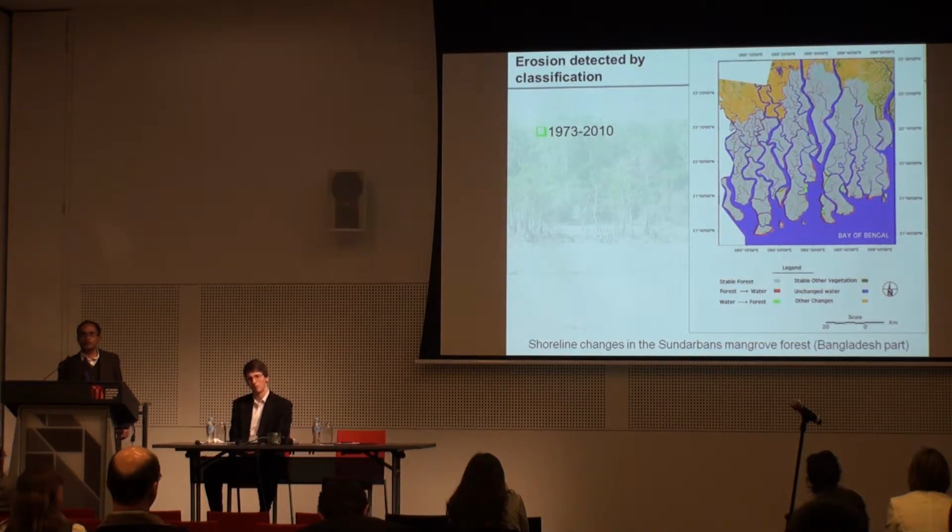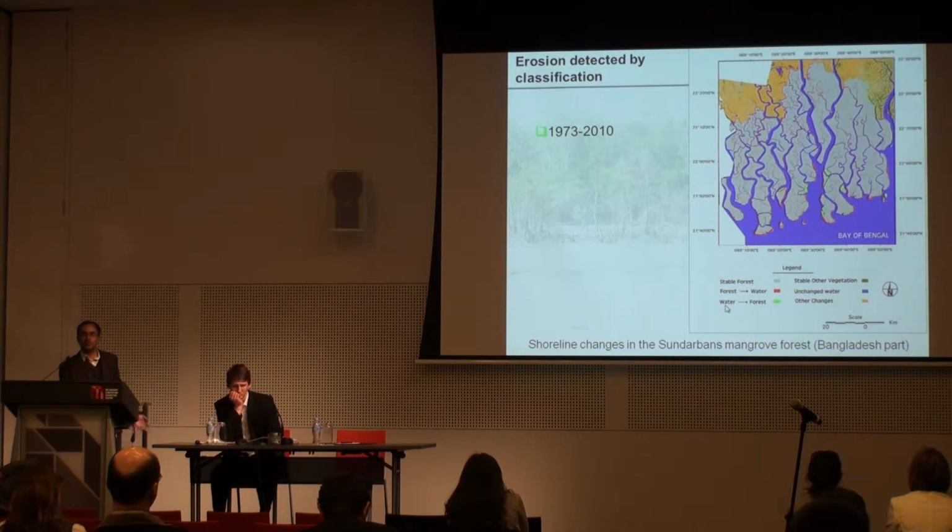And this was the last four decades of change. The ash color was the unchanged Sundarbans mangrove forest, and the red color, forest lost by coastal erosion, especially in some extreme zones, extreme points, where we can see the red zone. But there is also formation of forest, from water to forest. The successional forest is located mostly in the sheltered part of the Sundarbans.